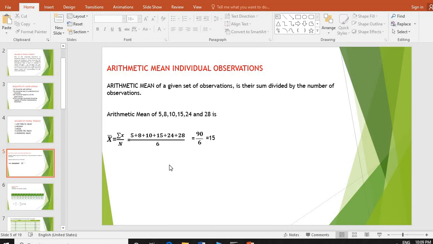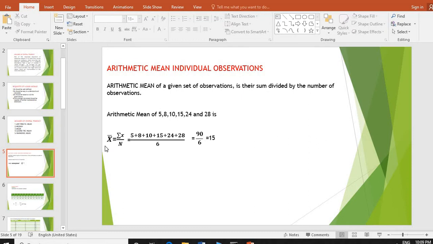Arithmetic mean of a given set of observations is their sum divided by the number of observations. Here mean is also known as average, so that you can show it in a symbol x bar. This is x bar. How do we calculate this x bar or arithmetic mean?